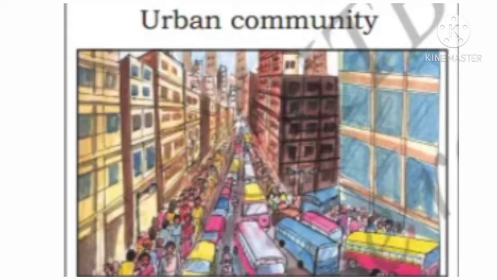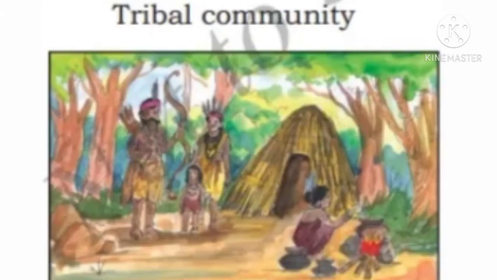Next one, see students, that is the tribal community. See there, tribals are present, and one mud house is there, and their wearing is also different, and also we found rocks, trees.